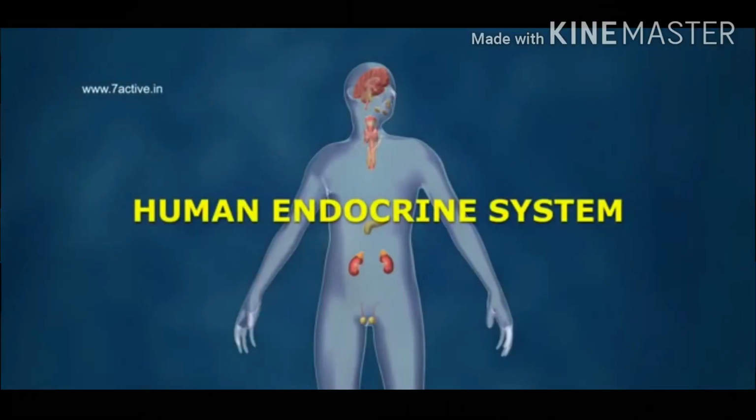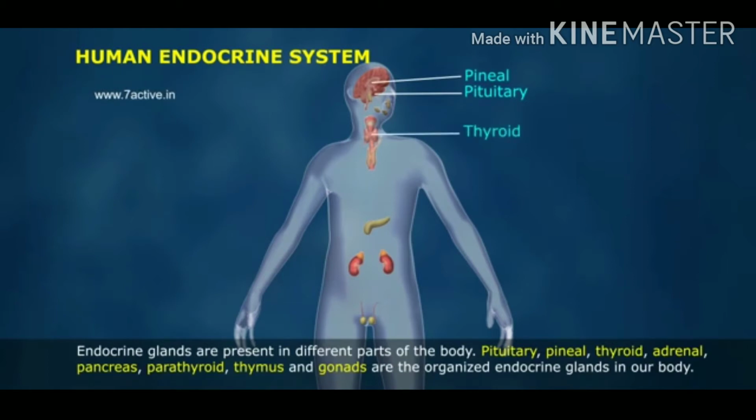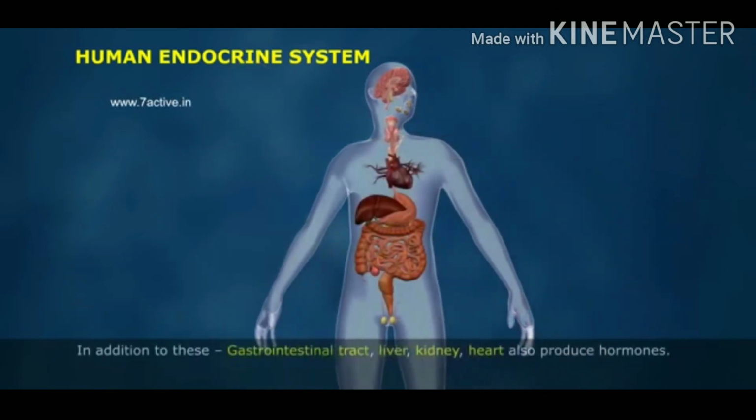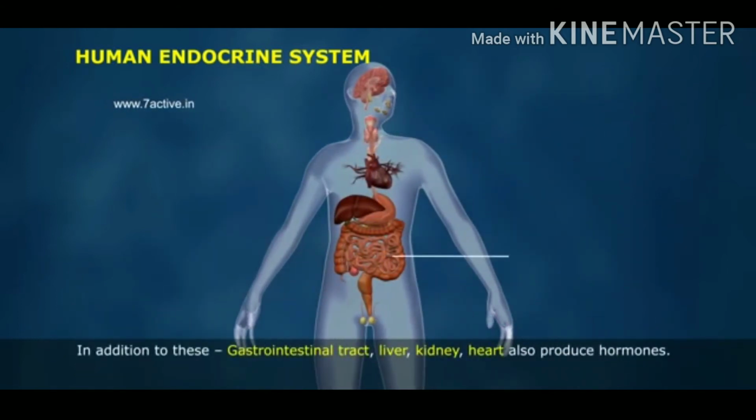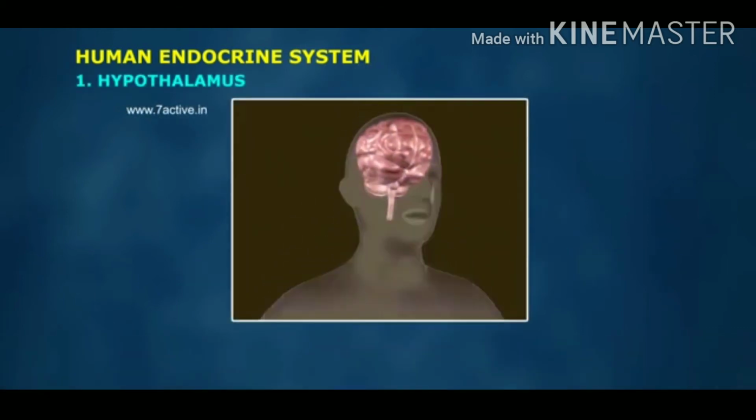Human endocrine system. Endocrine glands are present in different parts of the body: pituitary, pineal, thyroid, adrenal, pancreas, parathyroid, thymus, and gonads are the organized endocrine glands in our body. In addition to these, gastrointestinal tract, liver, kidney, heart also produce hormones.